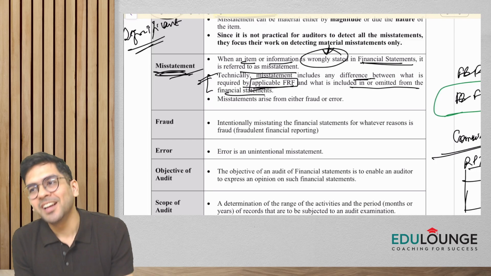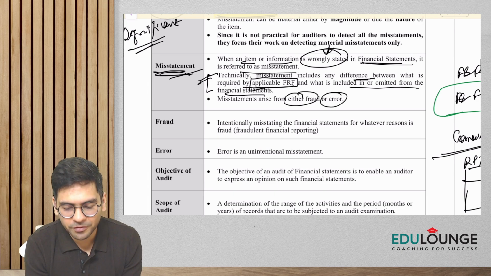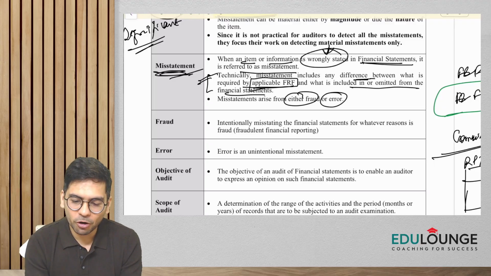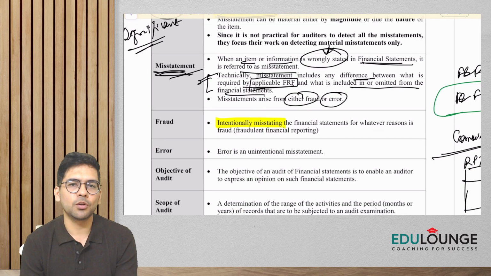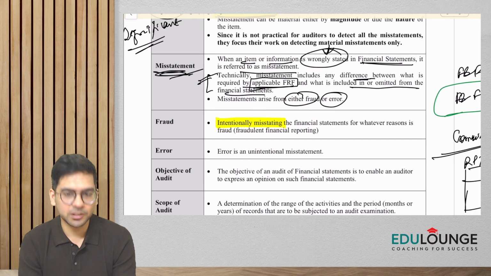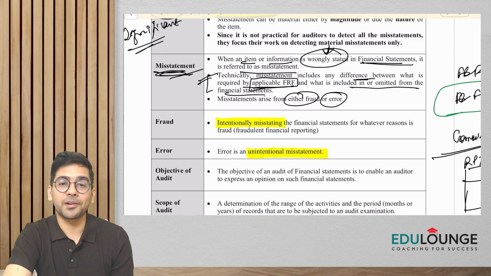Simple, right? Now, guys, the question arises, misstatements can either be because of error or fraud. You all know this. Fraud is basically what, guys? If the misstatements are done intentionally by the management, it is fraud. If the misstatement is unintentional, it is error. Okay.